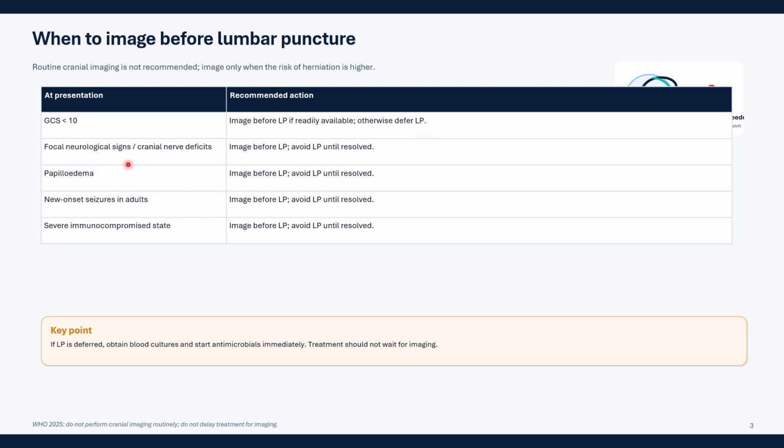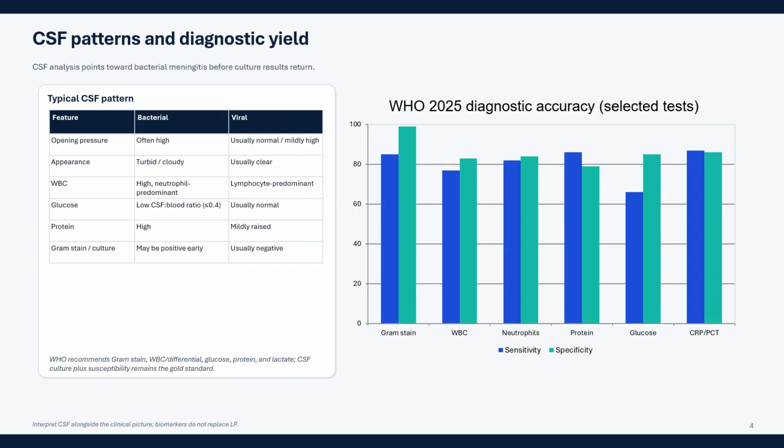If there are focal neurological signs or cranial nerve deficit, we should do imaging before LP. If there is papilledema, then we should do imaging first. If there is any new onset seizure in adults, we should do imaging first before LP. If the patient is severely immunocompromised, then we should do imaging before lumbar puncture. The key point here is that if lumbar puncture is deferred, obtain blood cultures and start antimicrobials immediately. Treatment should not wait for imaging. We should remember that.